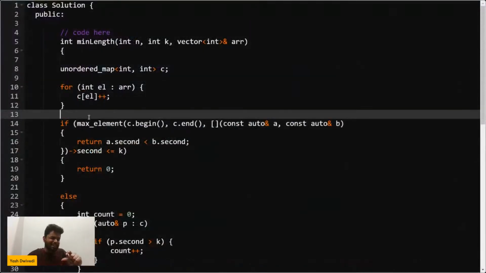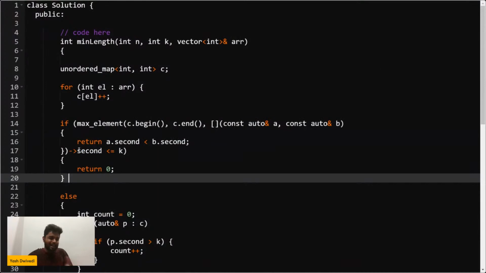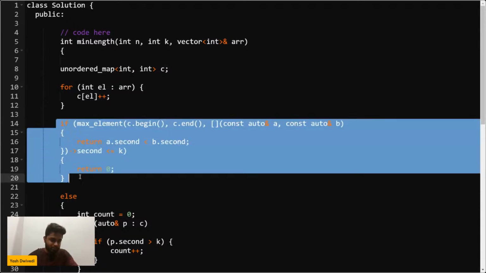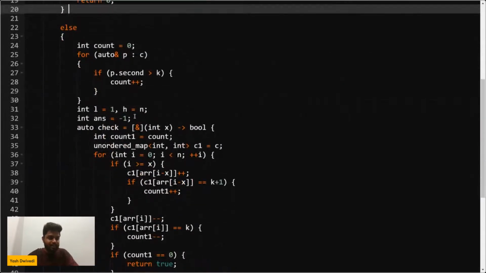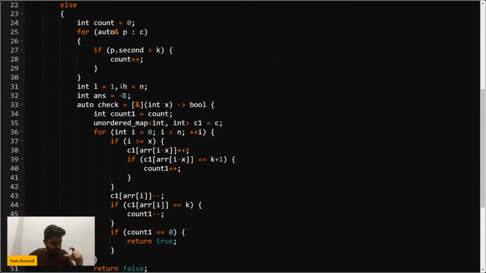Okay, so this is one way that we are doing it using the standard approach. I just copied this approach of finding the maximum frequency from the internet. But in this, you can do one thing: you can write it normally also. You can write a loop also, that is also fine for me. So you are clear with this point, everyone?